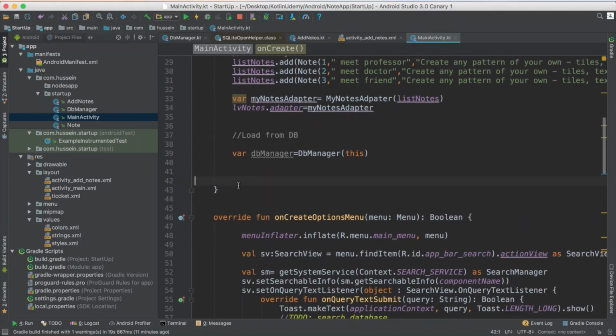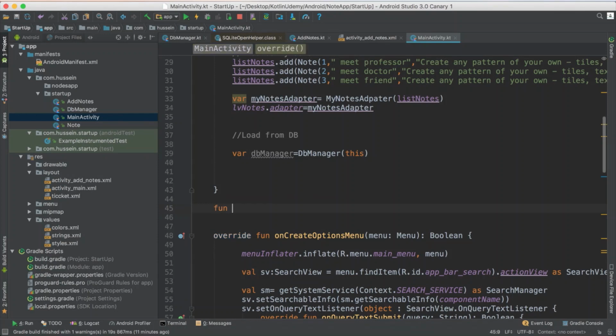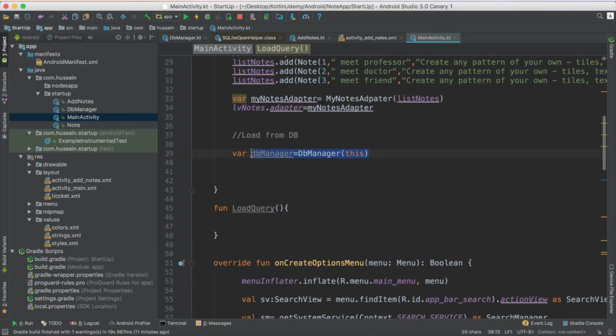So I would have a function, name it load query, because as I told you, I want to call it from more than one place, so it's better to add this function here, and as startup I just call it from the main method.